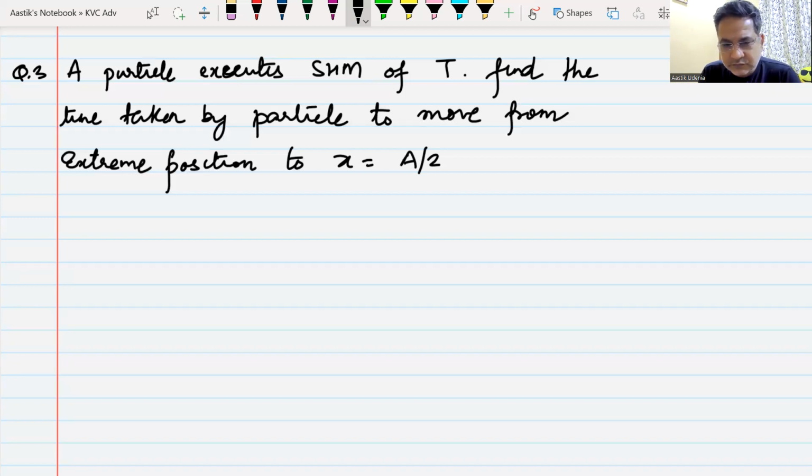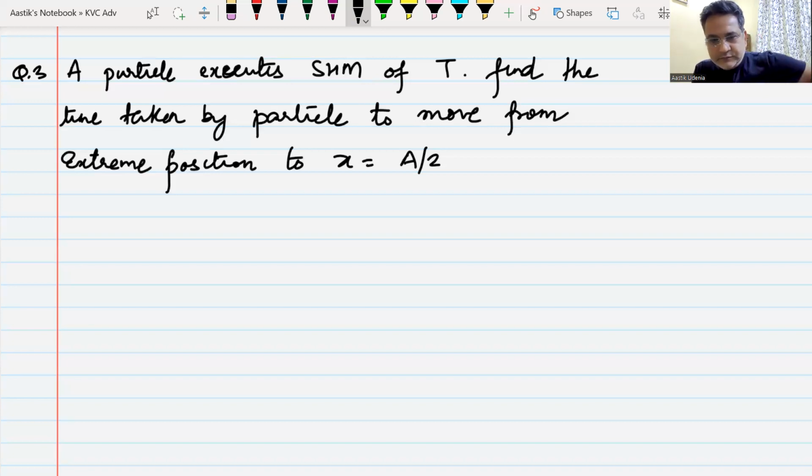At some time, let small t, it is at a by 2. So displacement can be plus a by 2 or minus a by 2.